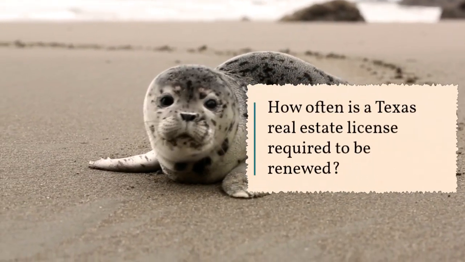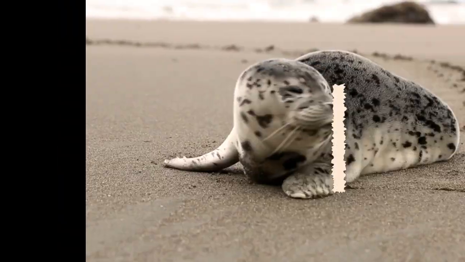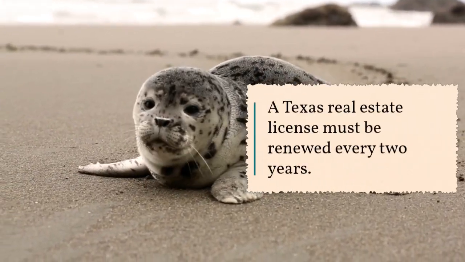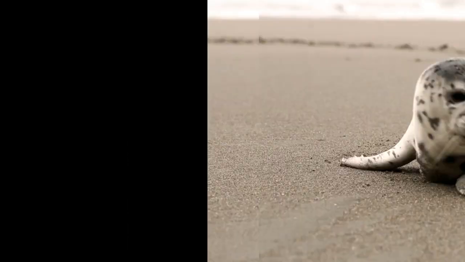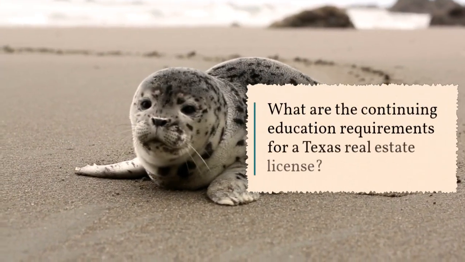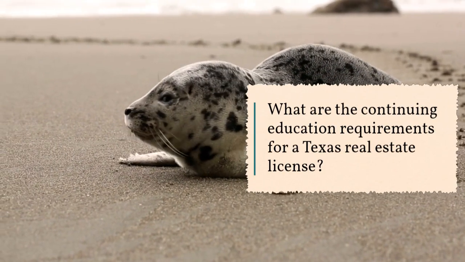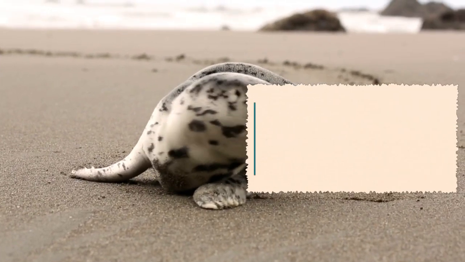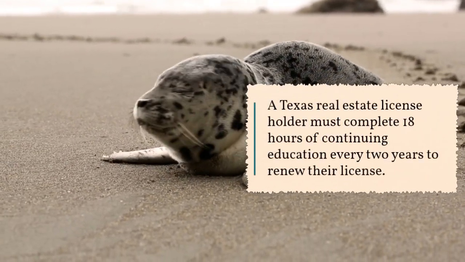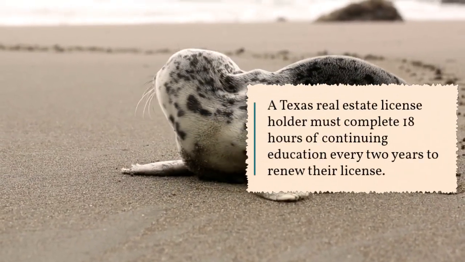How often is a Texas real estate license required to be renewed? A Texas real estate license must be renewed every 2 years. What are the continuing education requirements for a Texas real estate license? A Texas real estate license holder must complete 18 hours of continuing education every 2 years to renew their license.